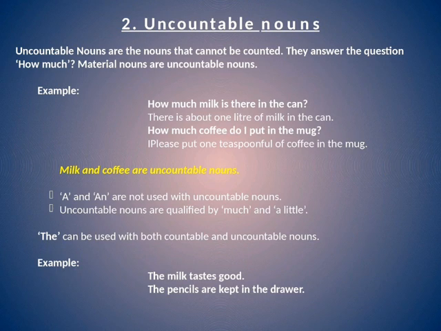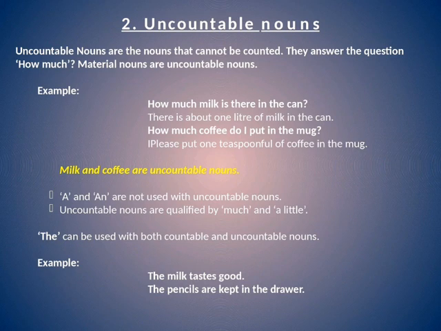Next, how much coffee do I put in the mug? So coffee again is an uncountable noun. Please put 1 teaspoonful of coffee in the mug. It is an approximate idea. So milk and coffee both are uncountable nouns. Material nouns are uncountable nouns, and milk and coffee both are material nouns.